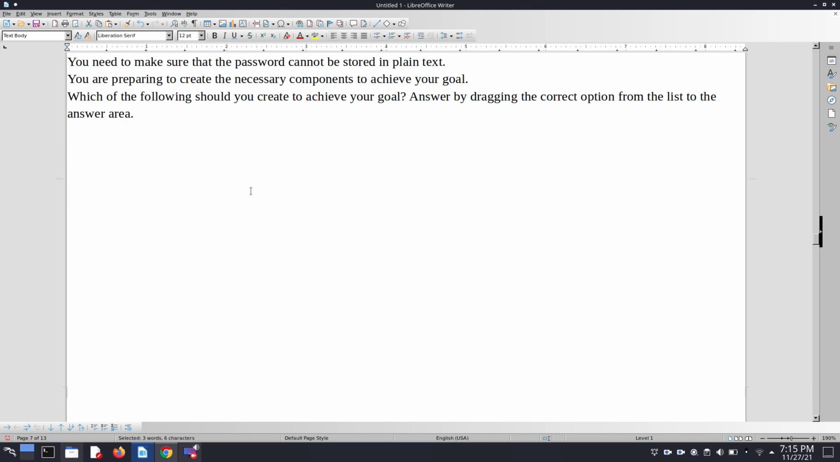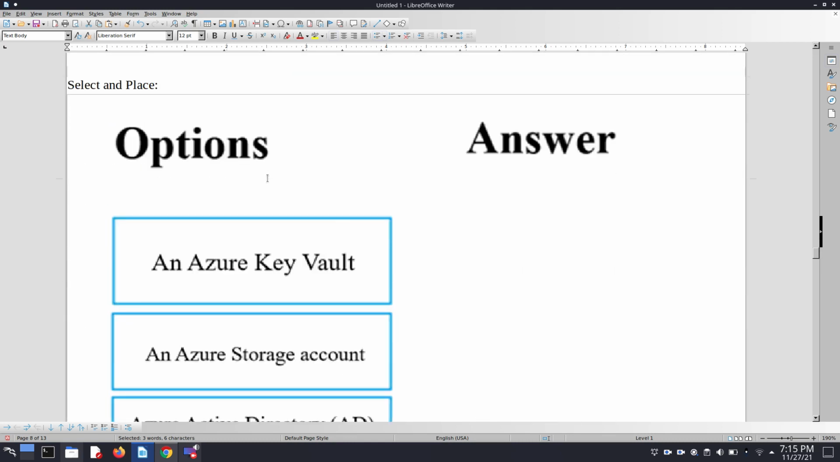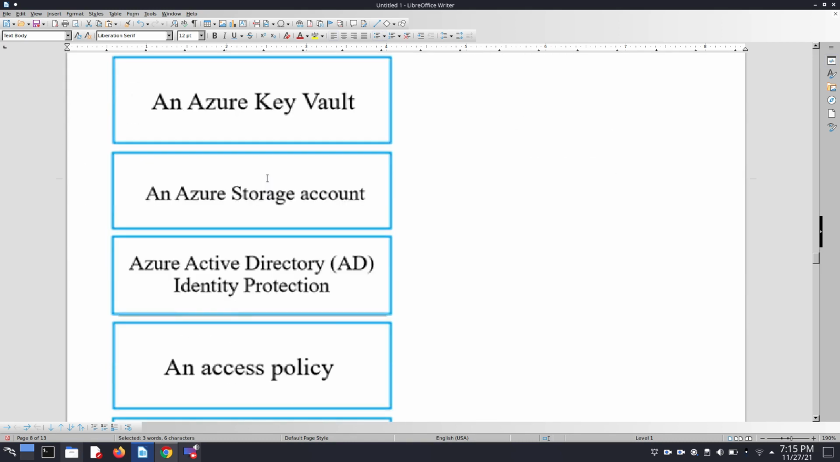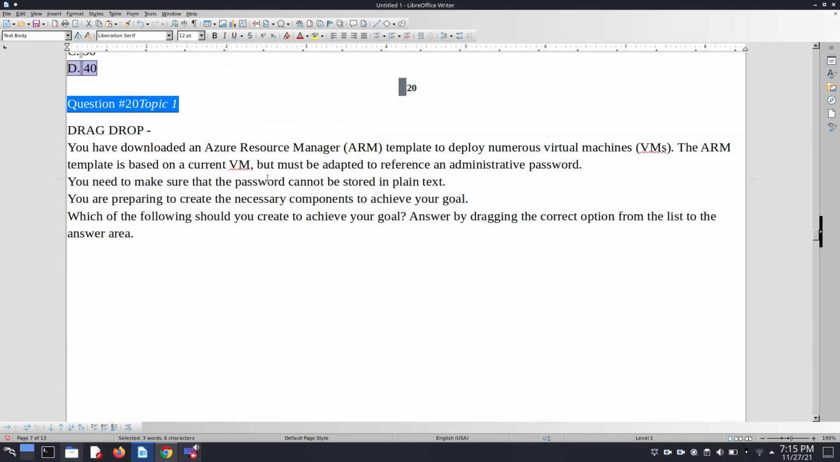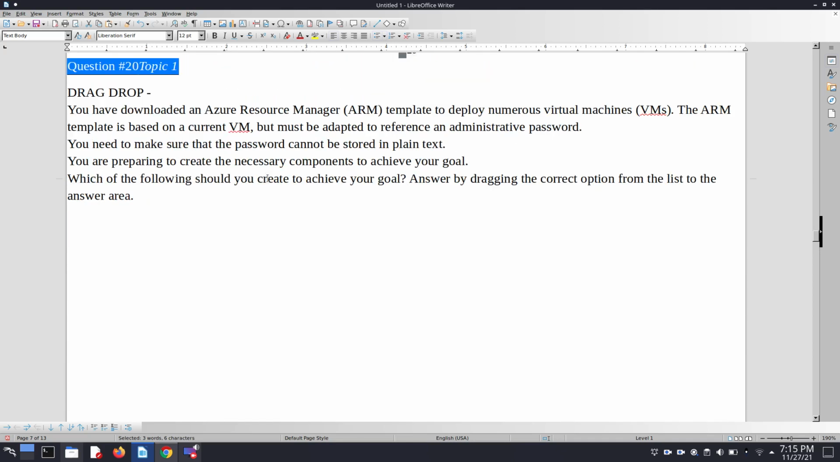Which of the following should you create to achieve your goal? Answer by dragging the correct option from the list to the answer area. So here we have options given for our purpose. Here our first requirement is we have to make sure the password cannot be stored in plain text. So here we can use the vault to store that.